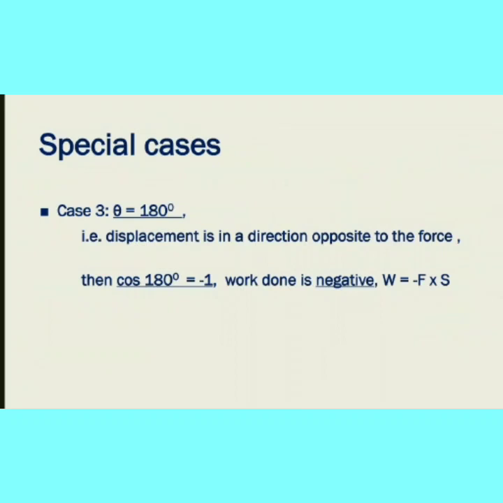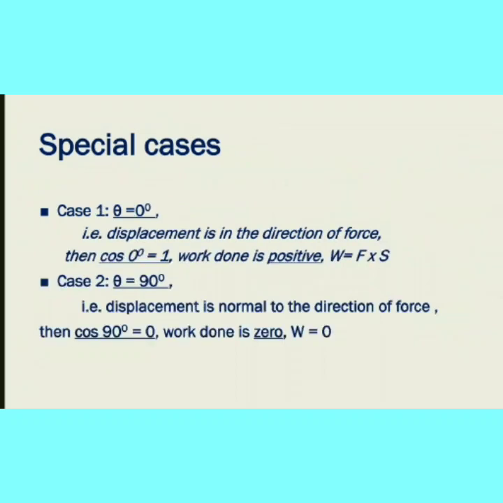180 degree means it's the opposite direction to the force. 90 degree is normal, again 180 degree is opposite direction to the force, total opposite. Then cos 180 is minus 1, work done is negative. So, 3 examples for the 3 cases. First example: the first one is the displacement in the direction of force.